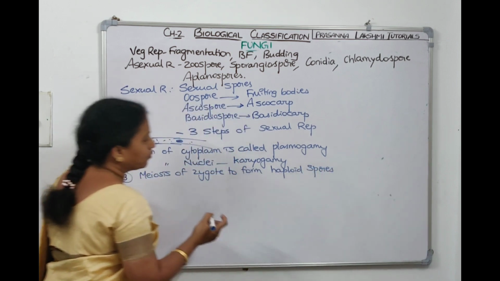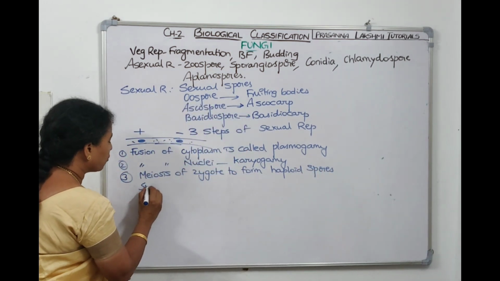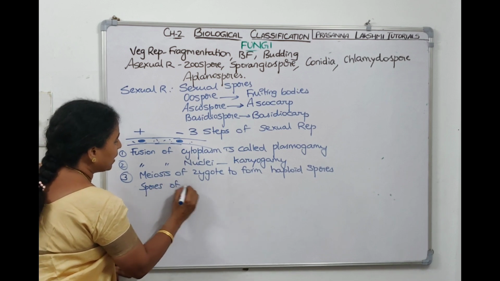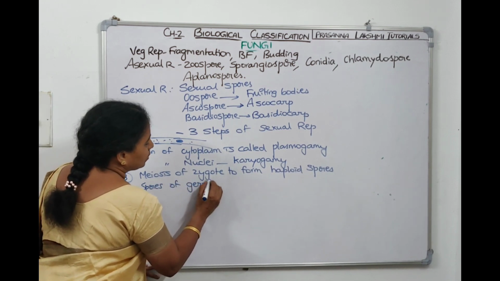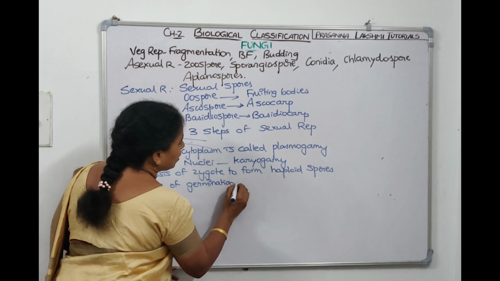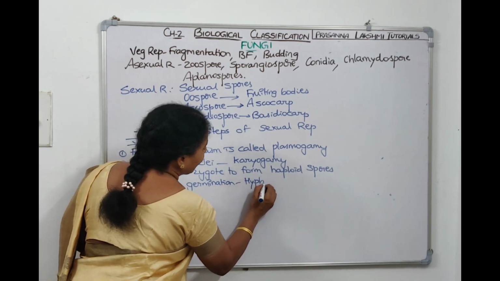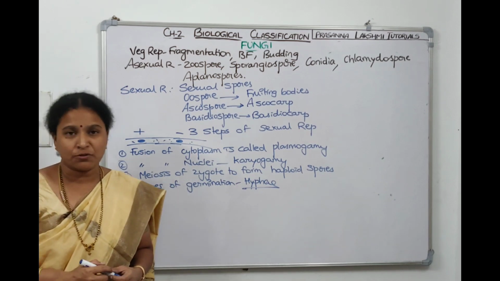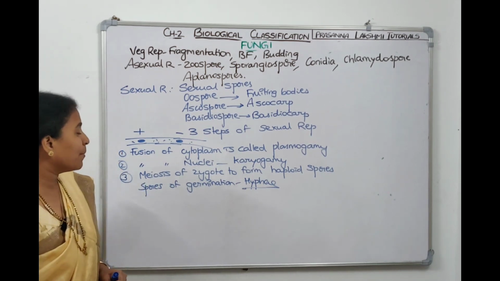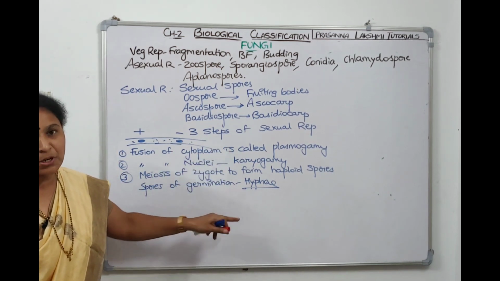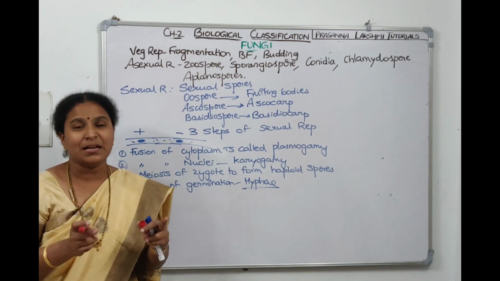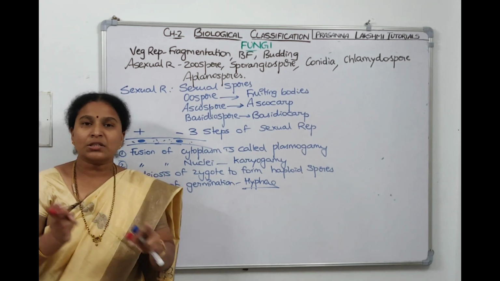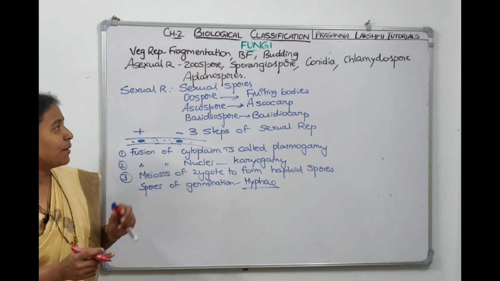Now these spores on germination will form the hyphae again, will form the body again. So these are the 3 steps of sexual reproduction. Once in NEET examination, they have asked to arrange these steps in order. Plasmogamy first, karyogamy next, zygotic meiosis next. So this order they asked once in NEET examination.